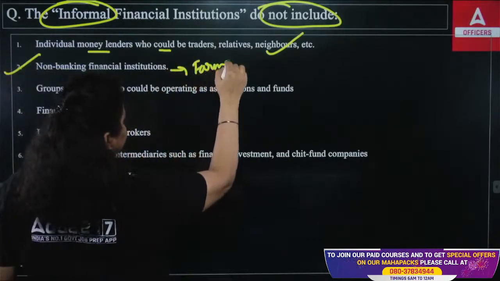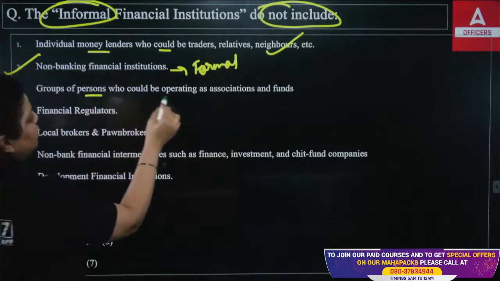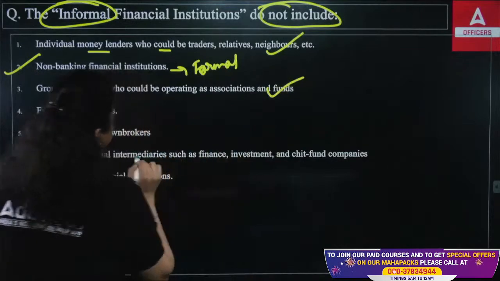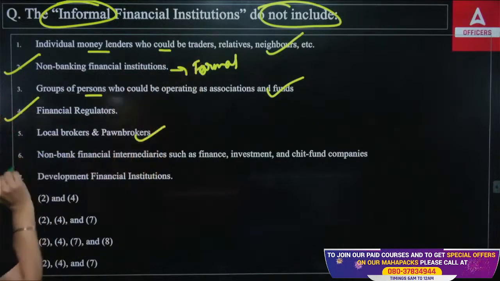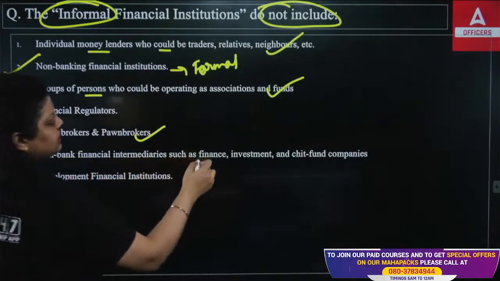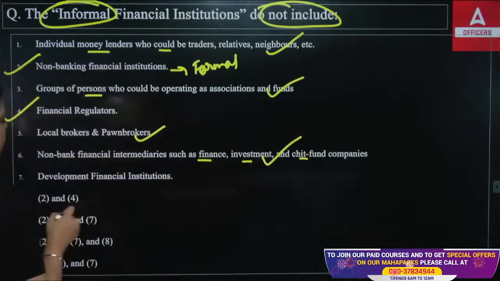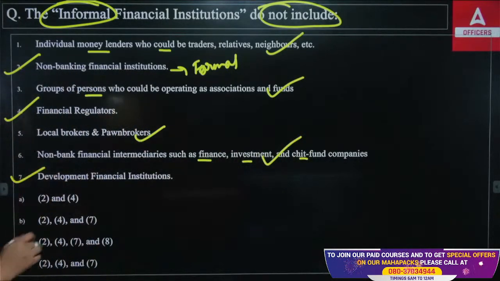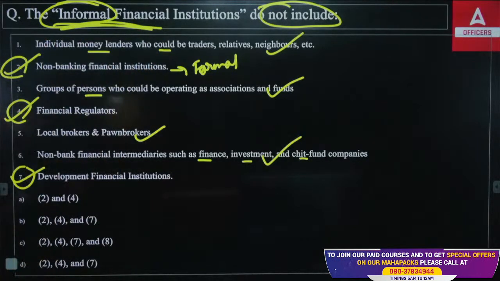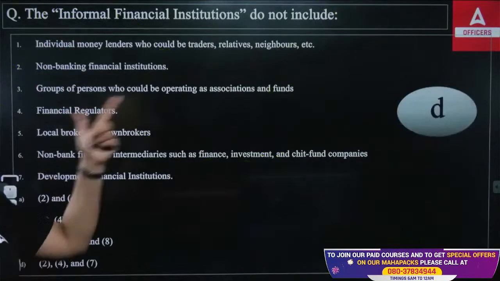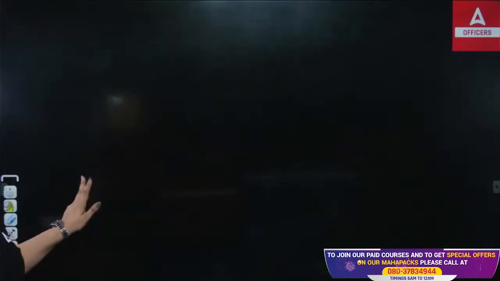NBFIs are formal. RBI regulates them. Okay, now groups of persons operating as associations and funds, they are informal. Financial regulators are formal. Local brokers and pawn brokers are informal. Non-banking financial enterprises like finance, investments and funds, they are informal. Development financial institutions are formal. So, the 2nd, 4th and 7th are not part of the informal financial institutions. It means option D will be correct, because the 2nd, 4th and 7th are formal financial institutions. They have a regulatory body. So, the right answer will be D.